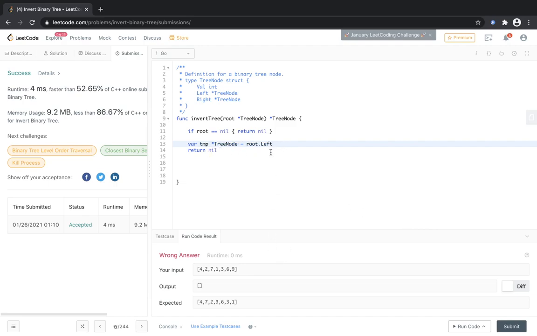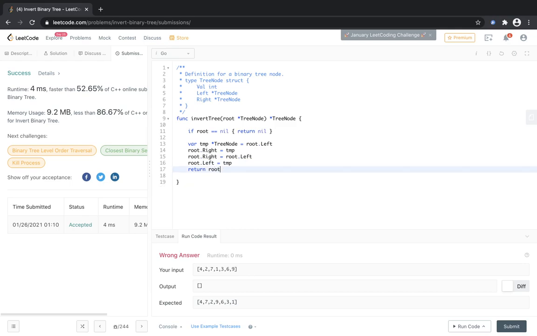So this is the temp thing, and again root.right is equal to temp, root.left is equal to root.right, and then, actually, root.right is equal to left and root.left is equal to temp. So this is how we swap the nodes and we return the root.